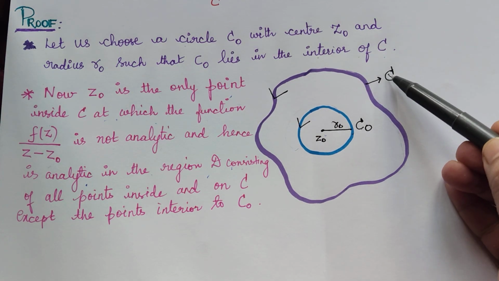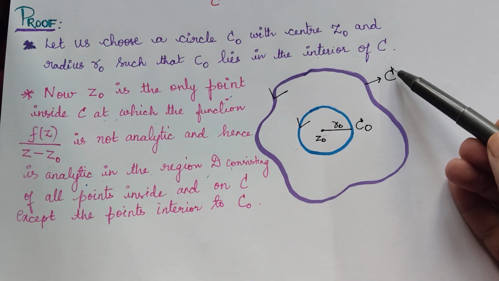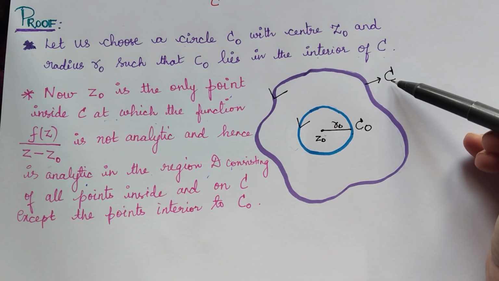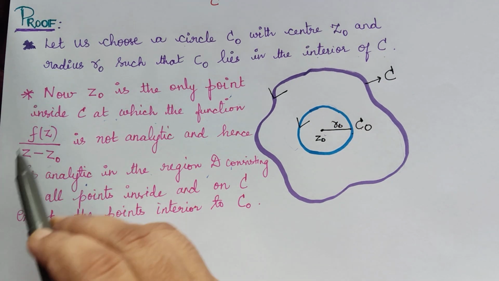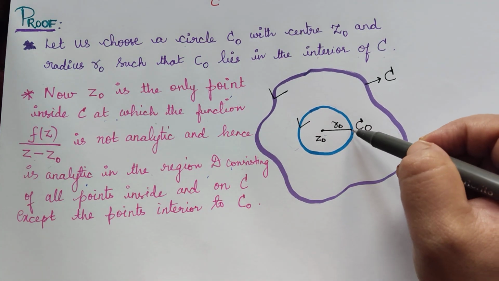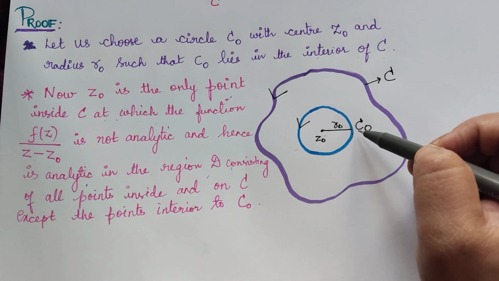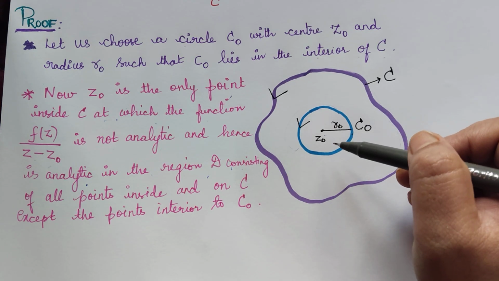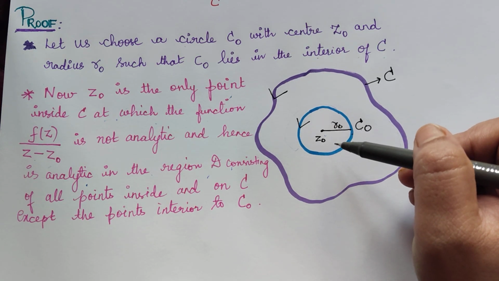So this is the closed curve C. The integral of this function over this closed curve C will be equal to the integral of this function over the circle C naught. The reason is that the function is analytic in a region.